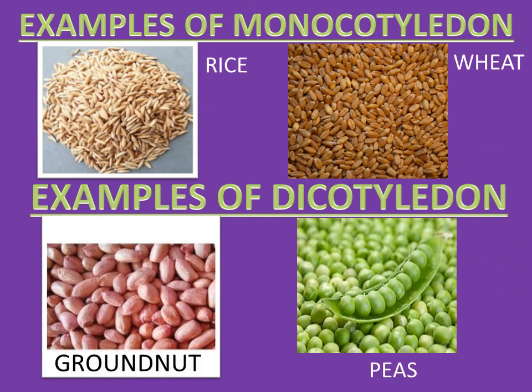Examples of monocotyledon and examples of dicotyledon. Rice and wheat are examples of monocotyledon. Peas and groundnut are examples of dicotyledon.